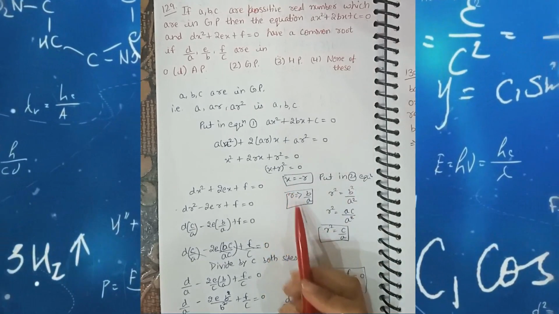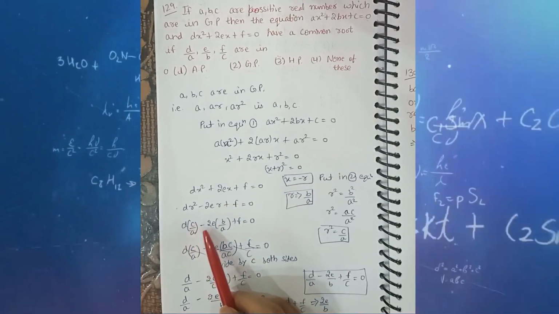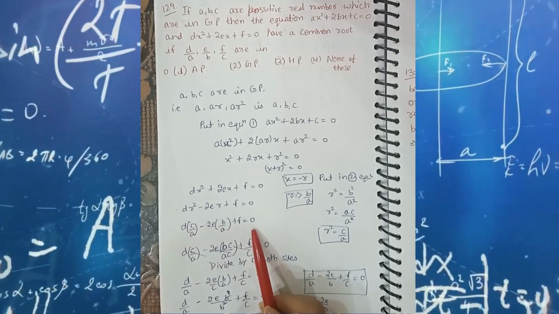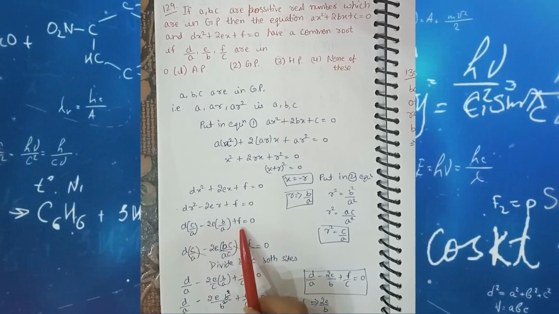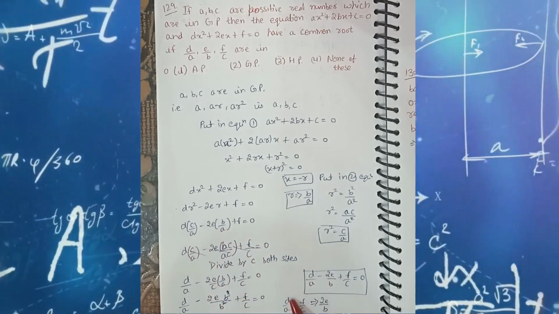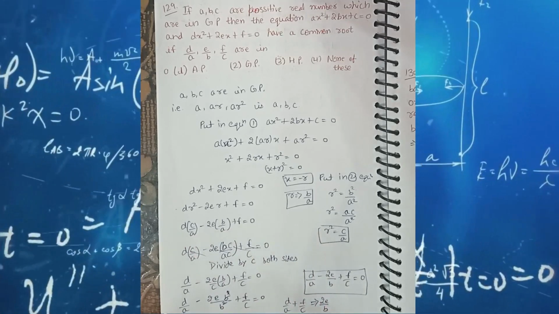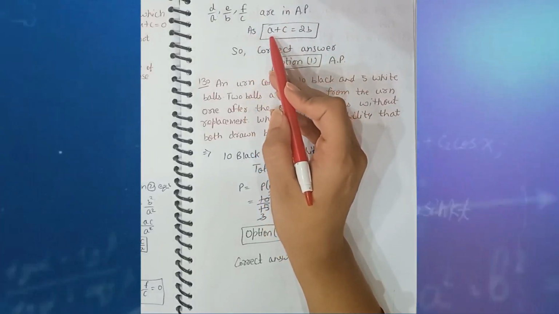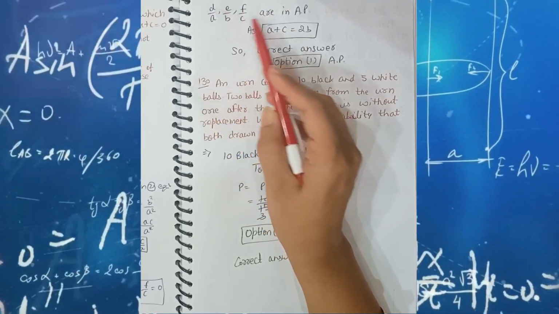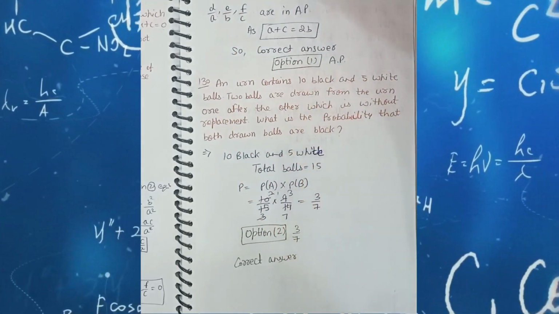Now after putting all these values in the second equation, we get d bracket c by a minus 2e bracket b by a plus f is equal to 0. After that, students, we divide both sides by c, and we get d by a plus f by c is equal to 2e by b. We know that this is the AP result, as A plus C is equal to 2B. That means d by a, e by b, f by c are in AP. So the correct option is option number 1, AP.